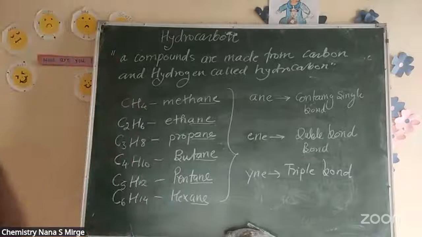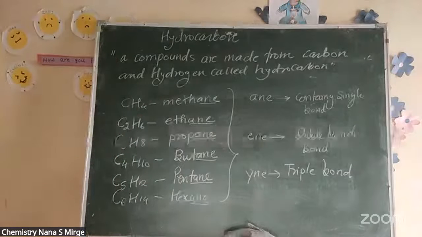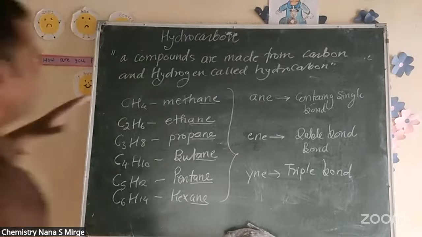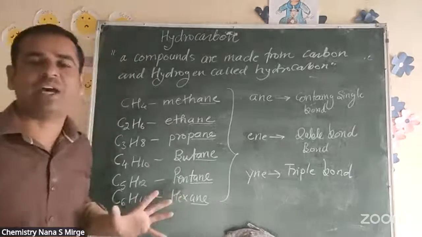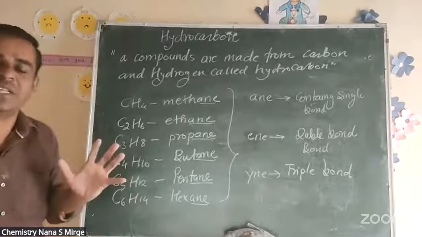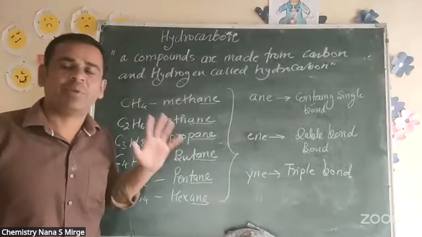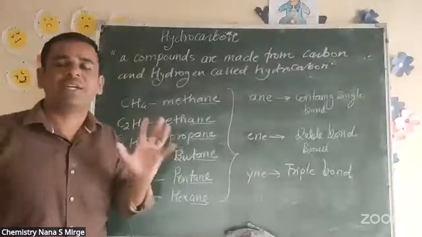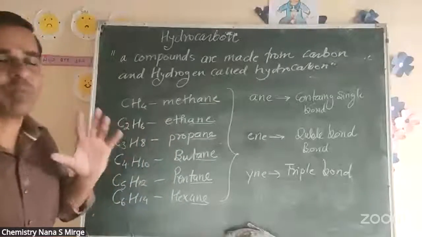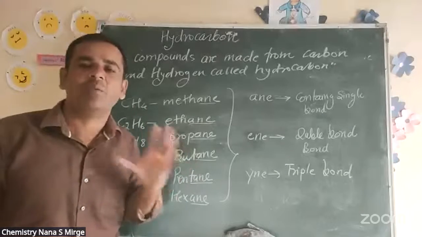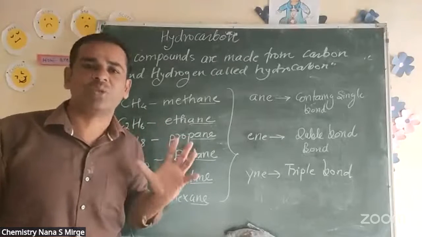So we have general formulas for that: alkene, alkane, alkyne. All these three formulas we have to learn. Firstly, you have to understand what a hydrocarbon is. Hydrocarbon is nothing but a carbon and hydrogen containing compound. Particularly, we learn saturated hydrocarbon. Saturated hydrocarbon means absence of double bond or triple bond. अगर उनमें double and triple bond absent है, we call it saturated hydrocarbon.